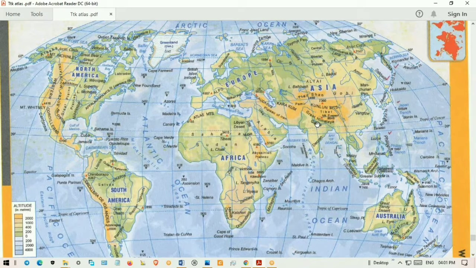Similarly, in mountainous areas, it is very difficult to settle down, so dispersed settlement will be there. In settlement geography, we will be studying this. Then in agriculture geography, terrace cultivation is conducted in the mountainous regions. In geomorphology, you are studying the Himalayan mountains. In climatology, you will be studying the Indian monsoon.